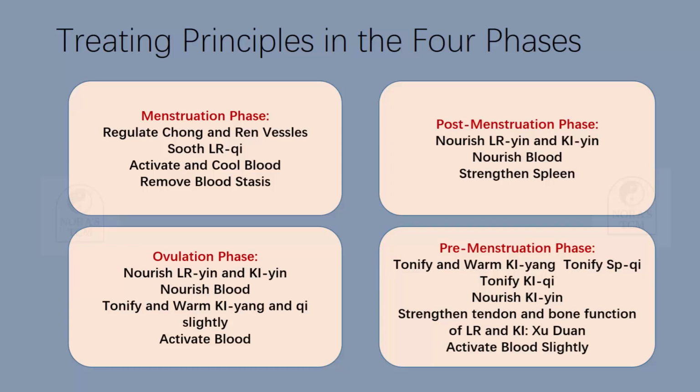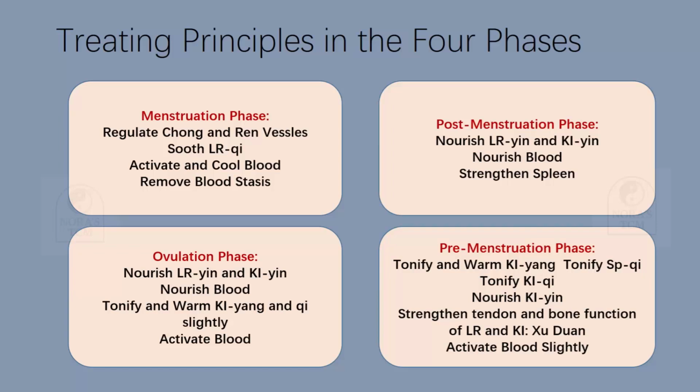So how to understand such a complex treating principle? First, tonify and warm kidney yang and tonify spleen qi, no problem, because we have to tonify the kidney and spleen to help the quick growth of the egg, and also still need the yin to give the power to the transforming to yang. So we understand the theory of transforming of yin and yang. This part is no problem, but why strengthen tendon and bone? So this is corresponding with the location of the organ.